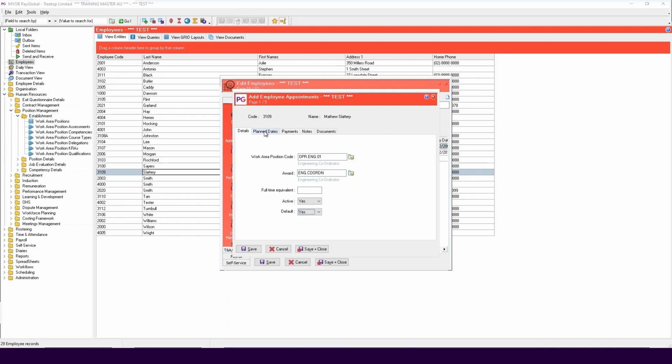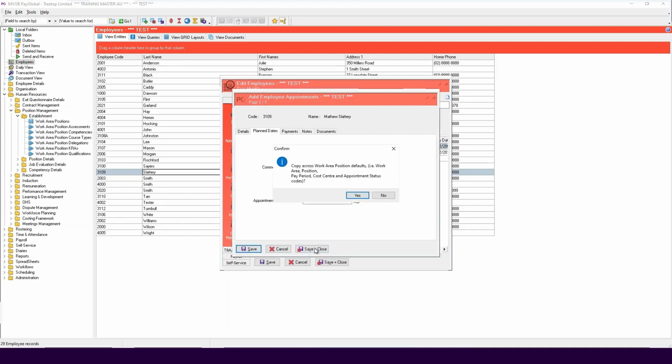Next, click the Planned Dates tab. Here, type in the commencement date for the appointment and tab to the expiry date field. Type the appointment expiry date if it is temporary or on a fixed term. Otherwise, you can leave this blank. Finally, click Save and Close. Confirmation messages will now appear, starting with this one. It asks whether to copy across work area positions, defaults area, position, pay period, cost center, and appointment status codes.